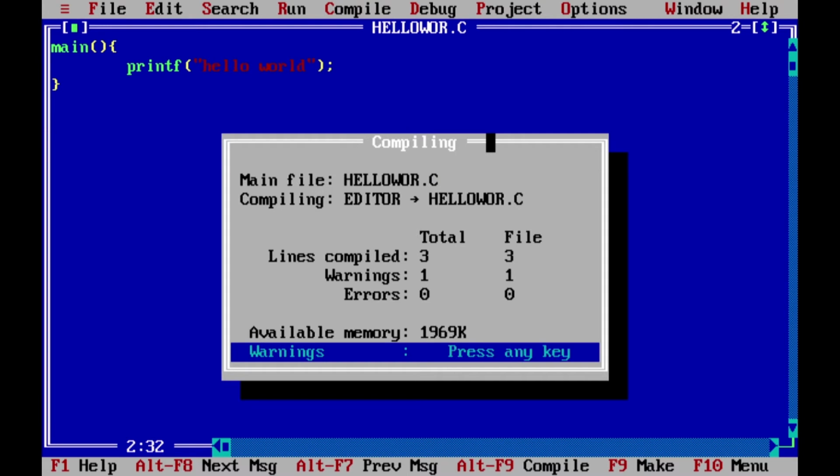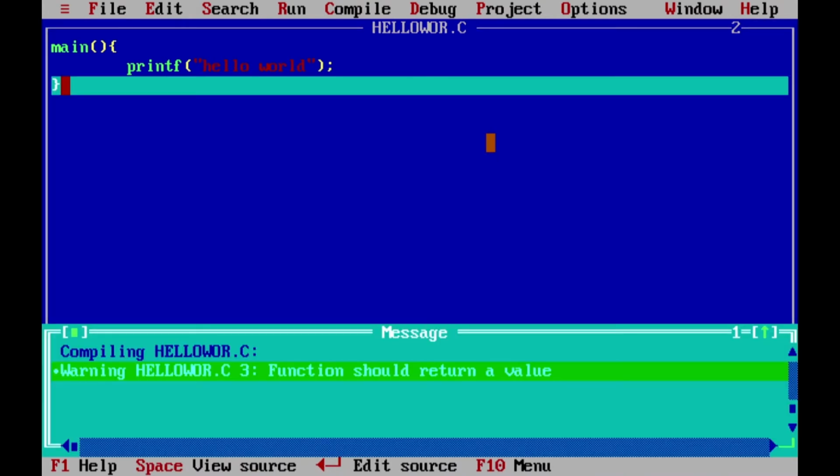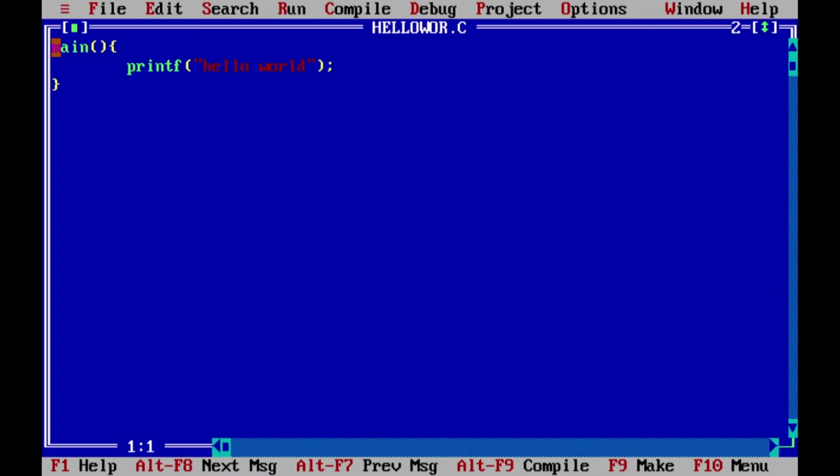Here we are getting one warning, right? Click enter to see the warning. Here it shows function should return a value. So here we don't want to return any value, so we will write void. If we want to return a value, then we have to write int. But whenever we write int, we have to write one more statement, that is return 0. Right now I'm not going for an integer return value, so I will consider void only.